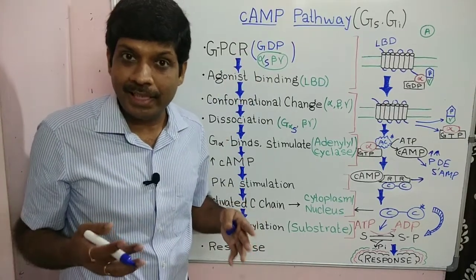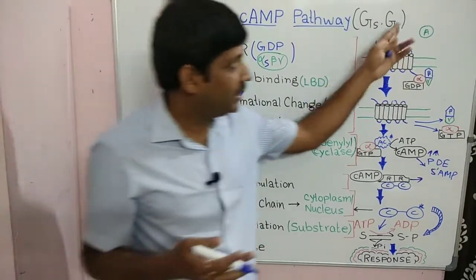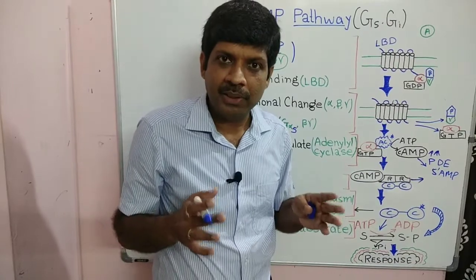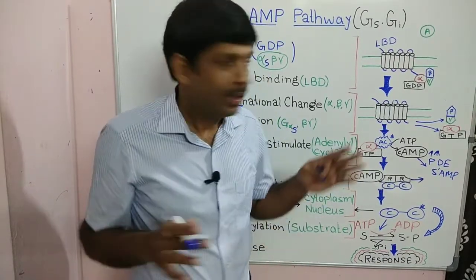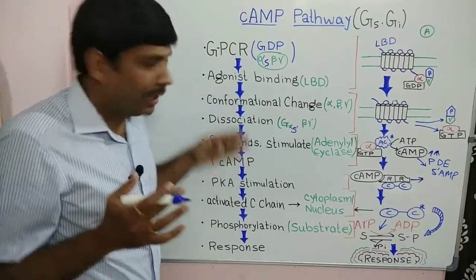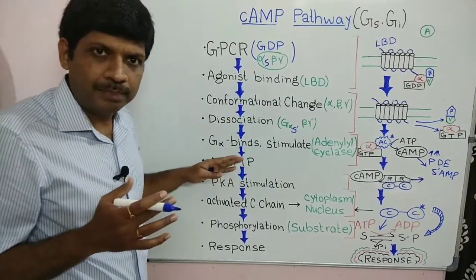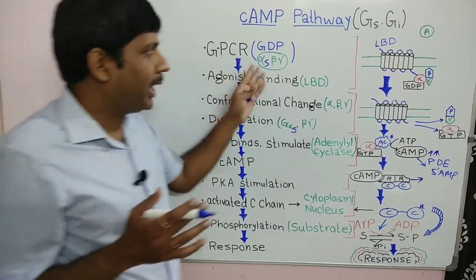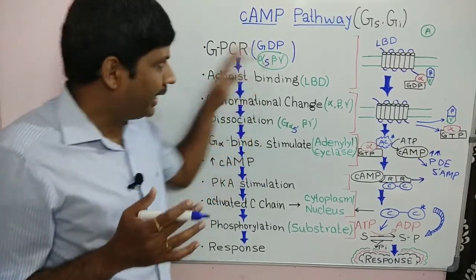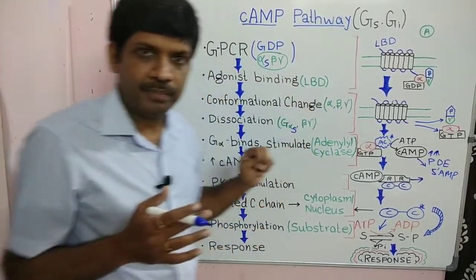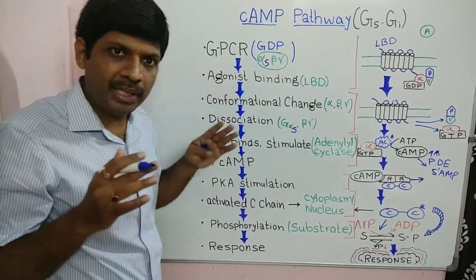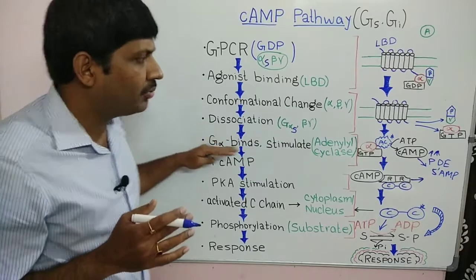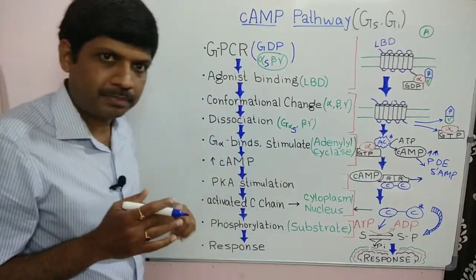What happens in Gi type? As the name suggests, it is an inhibitory process. That means all the action would be inhibited. How? The process would be the same only. There is involvement of a different type of alpha subunit, and that's why it is known as Gi type. So the name would be changed, and because it would be inhibitory, there would be inhibition of the enzyme adenylyl cyclase.